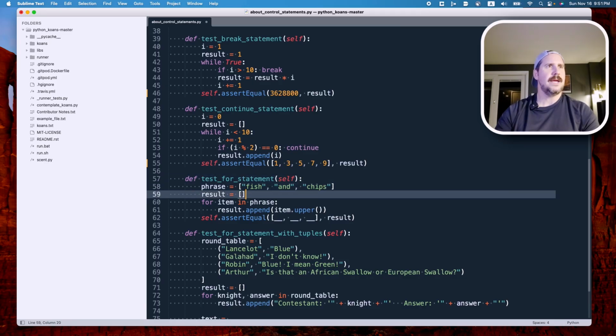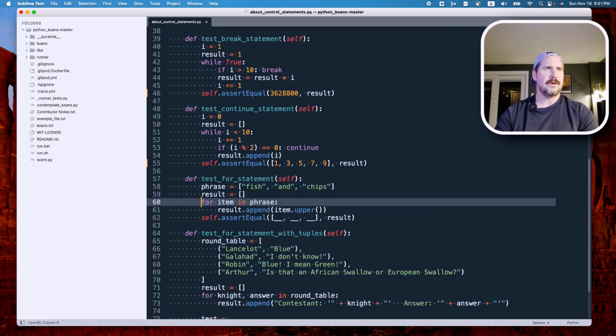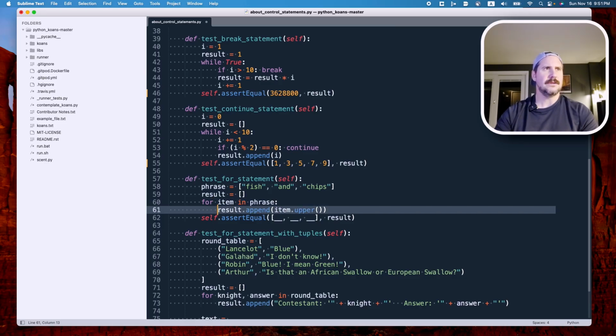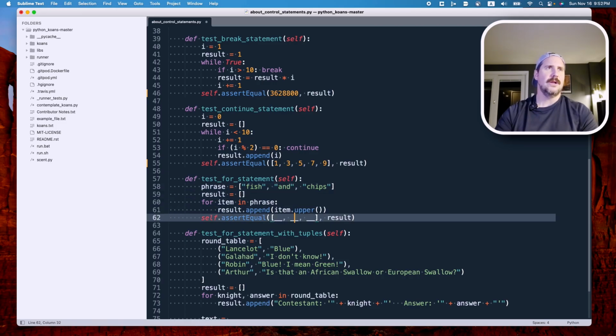All right, next up. Test for statement. Okay, let's see what this is about. We've got a list with 3 strings, fish and chips. We've got a variable called result set to an empty list. All right, and now we're going to say for item in phrase, append to result item dot upper. So I assume that upper here means uppercase, and I don't know if it means all uppercase or just the first letter uppercase. So let's go ahead and try it.